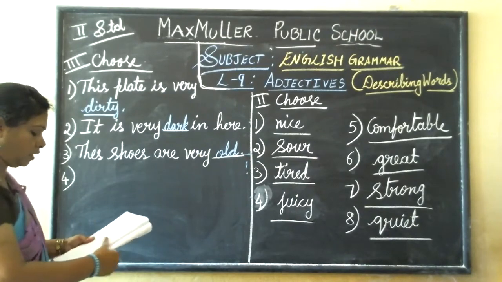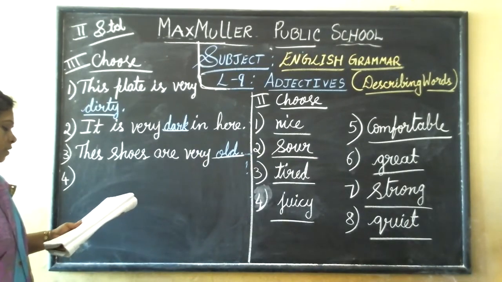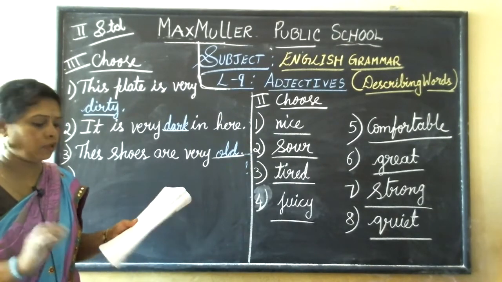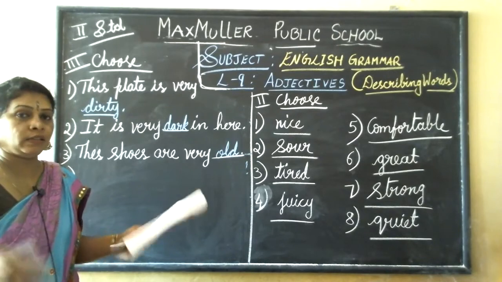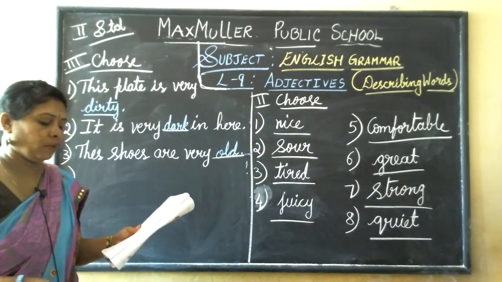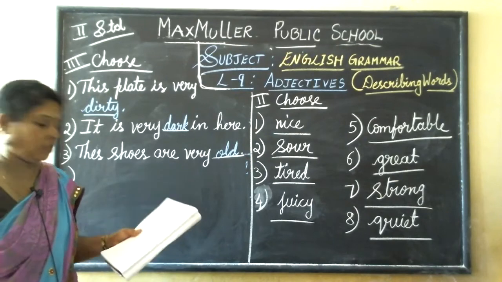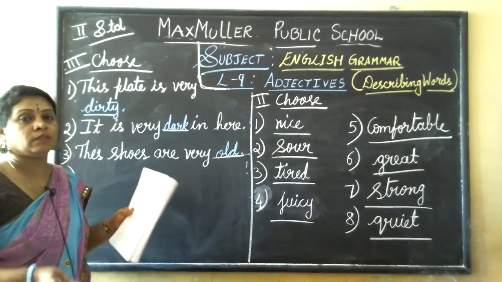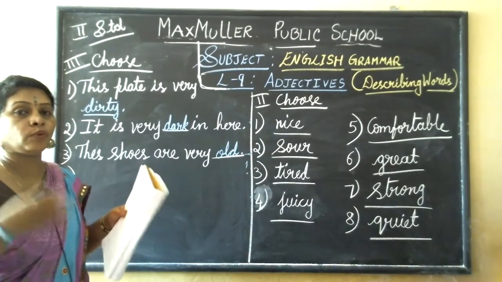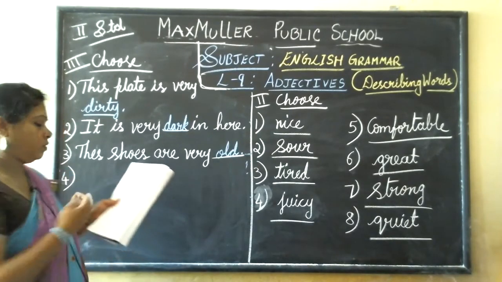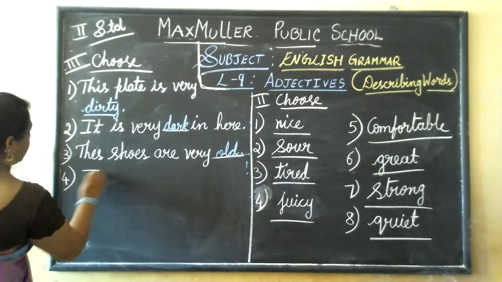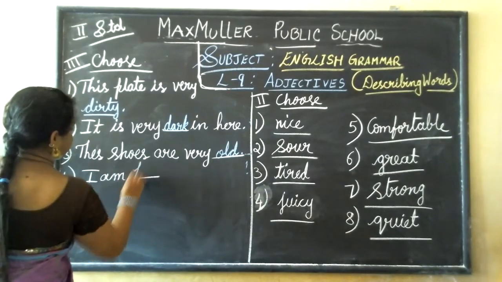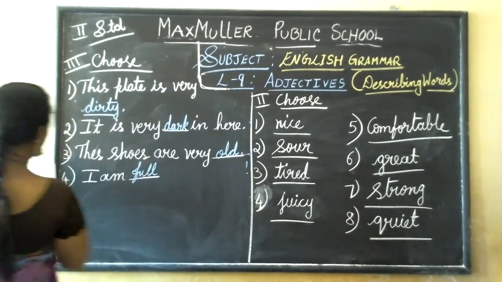I don't want anything to eat. I am dash. Full, empty, strong. Full means my stomach is full. Empty means nothing is there. Strong means you have eaten and nicely you have got the strength. So I don't want anything to eat. I am dash. That means I don't want still anything more to eat because my stomach is full. So full is the answer. I am full.